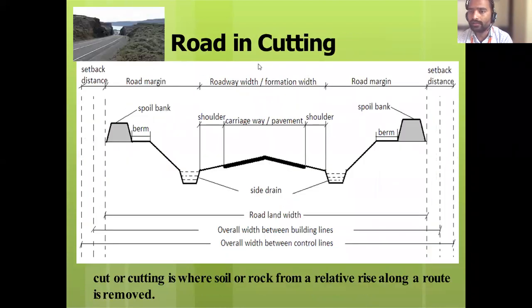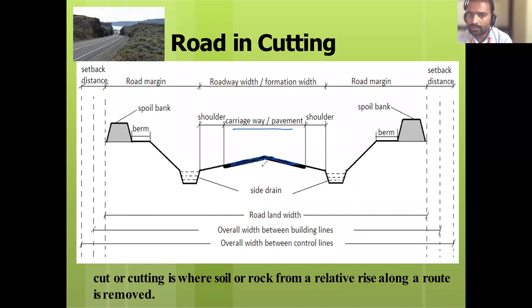Road in cutting. Whatever terms were there, the same terms will come. Only the inside terms will get changed. So for road in cutting, we will come from the outside. What was there in the last? There was a side drain. I will come from the inside only. What is this called? This is pavement, or it is called carriageway.